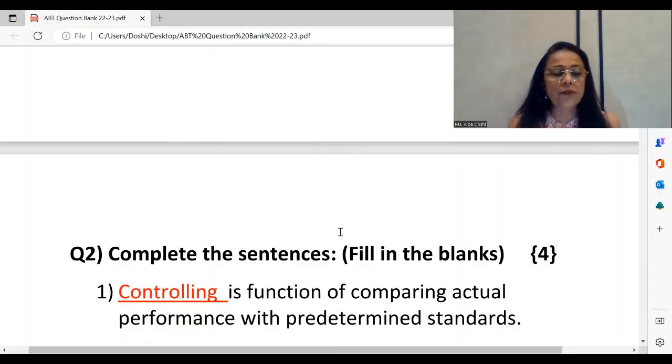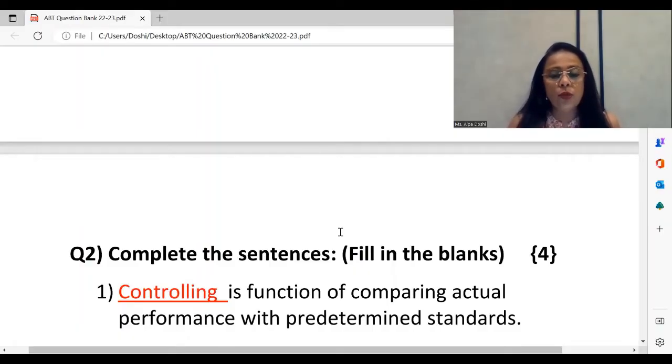So you have a dash given there, and we know from the chapter of functions of management, once again, lots of objectives from this chapter can be easily learned and completed from the distinguish between. So what is basically the controlling function? You have a particular standard set. You have to keep checking whether your actual performance is on par or going in line with it.